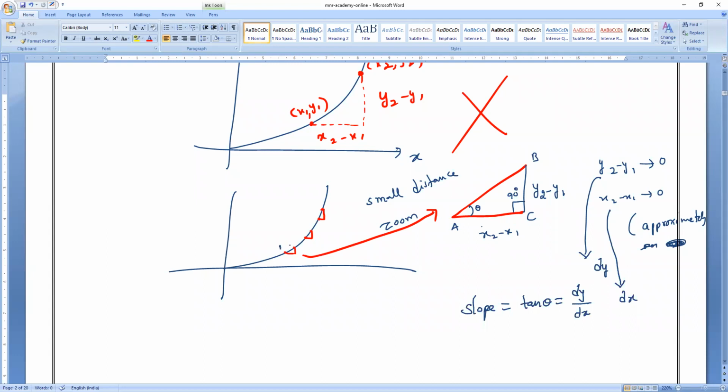If I choose this point as 1 and this point as 2, the distance between them must be what? Very, very far or very, very close? They must be very, very close, approximately 0. Understood? Clear? Any doubt?